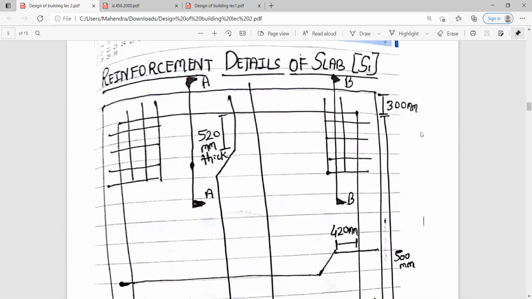And this 520 and this 420 you had just calculated, that is the bending of the alternate bars. As you can see here, the bending occurs for the alternate bars, so it is of the size 520 millimeter in the y direction and 420 millimeter in the x direction. So you can draw this diagram for the slab, that is S1. This is nothing but the plan of your slab S1. And if any queries in this, you can ask.